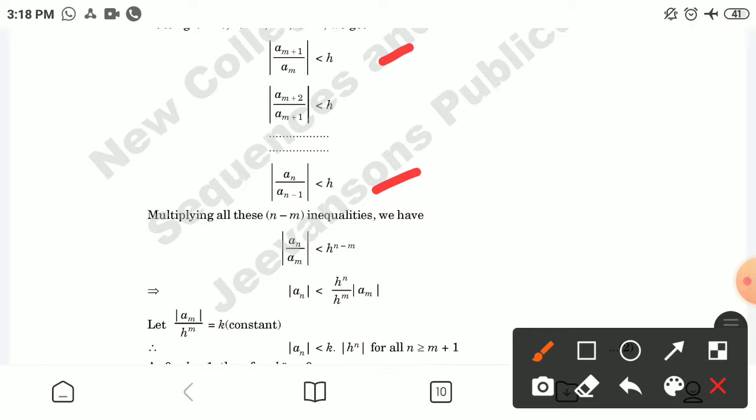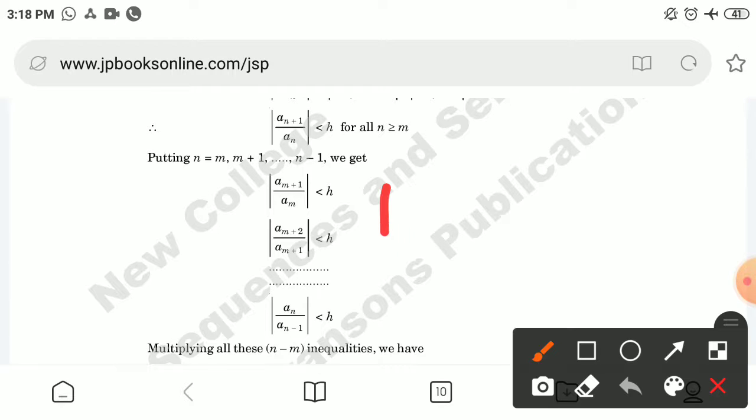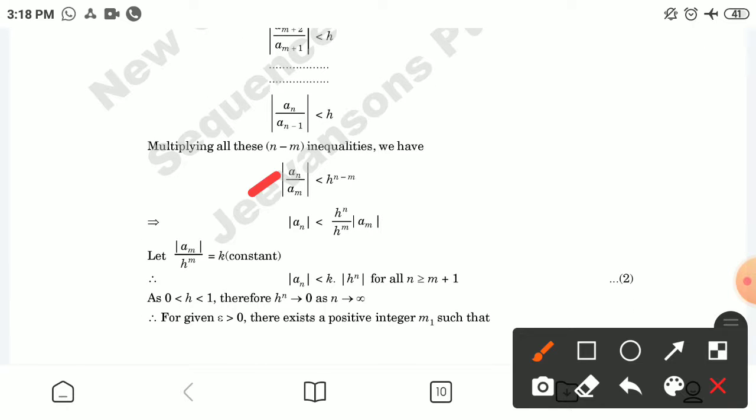If we multiply all these n minus m inequalities, in the left hand side, some terms cancel each other, and there will remain only two terms, a_n by a_m. The mod value becomes less than h raised to power n minus m. This implies mod of a_n is less than h raised to power n upon h raised to power m, into mod of a_m.